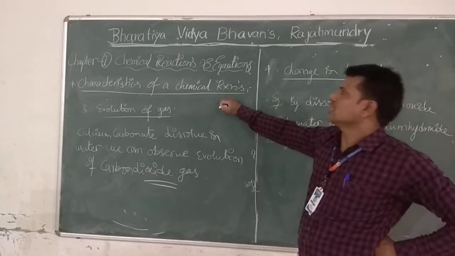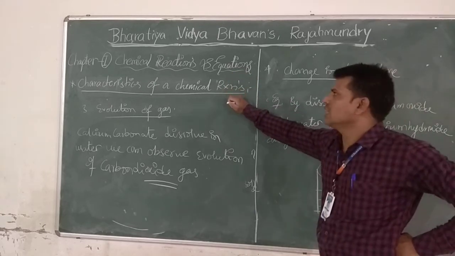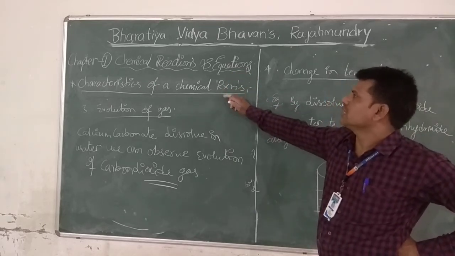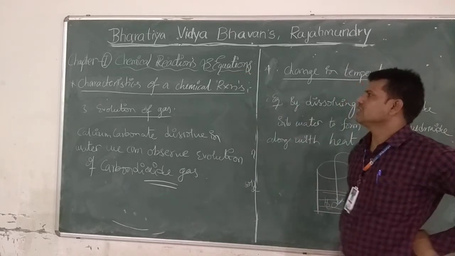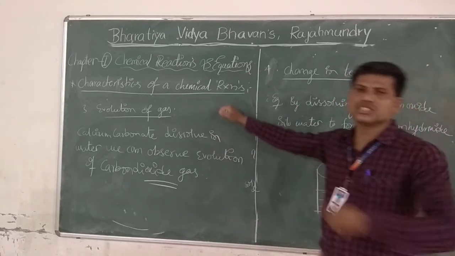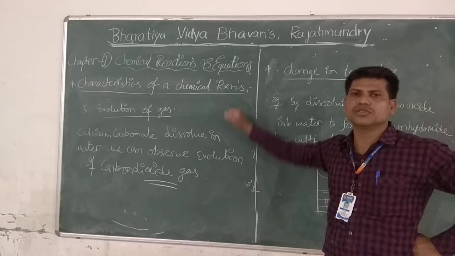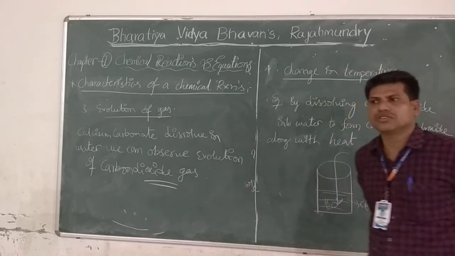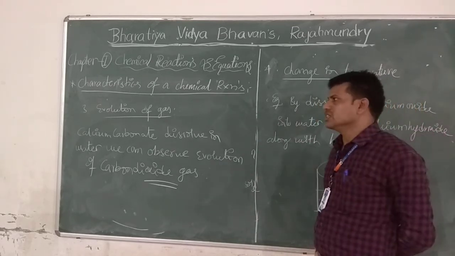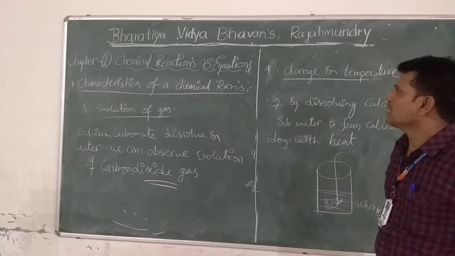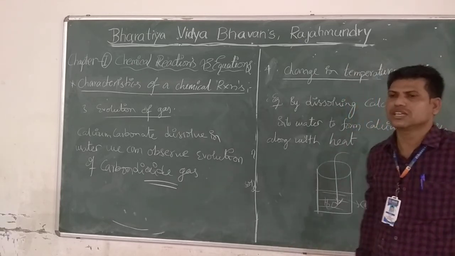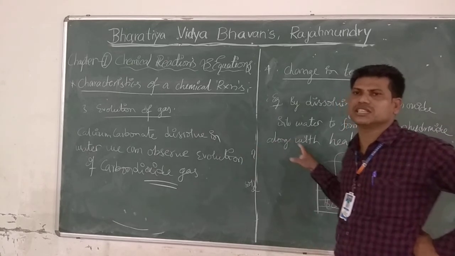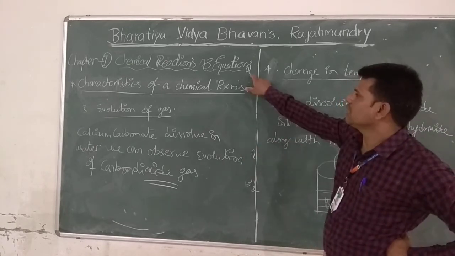We discussed so many things in this lecture number 1, only fundamentals. Let me recapitulate all the things we discussed here. Chemical reactions and equations, this is the lesson. Chemical reaction, a very important definition: a chemical reaction is a process in which new chemical substances are formed during the reaction between two or more compounds. A chemical equation is a shorthand representation of a chemical reaction using symbols and chemical formulas.